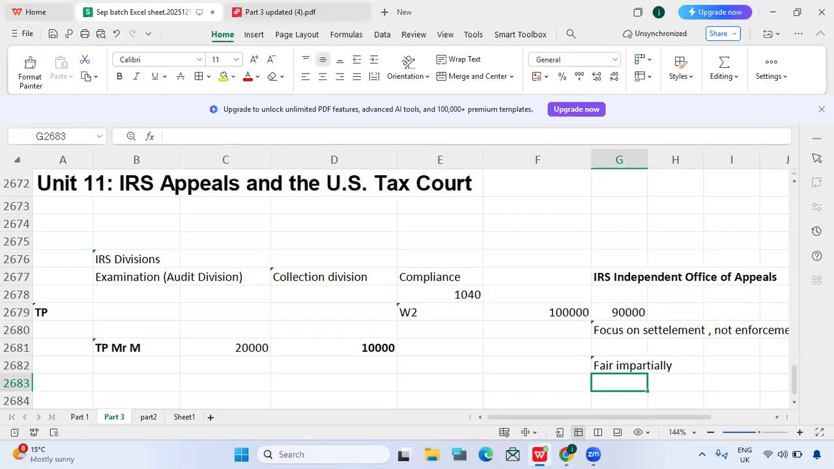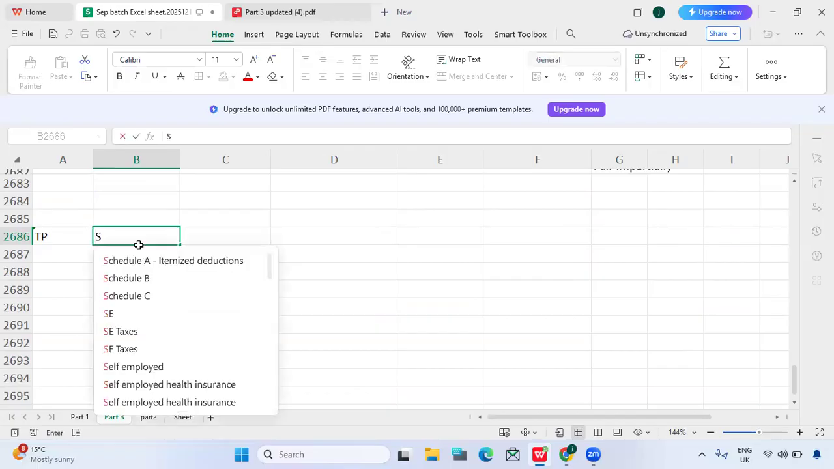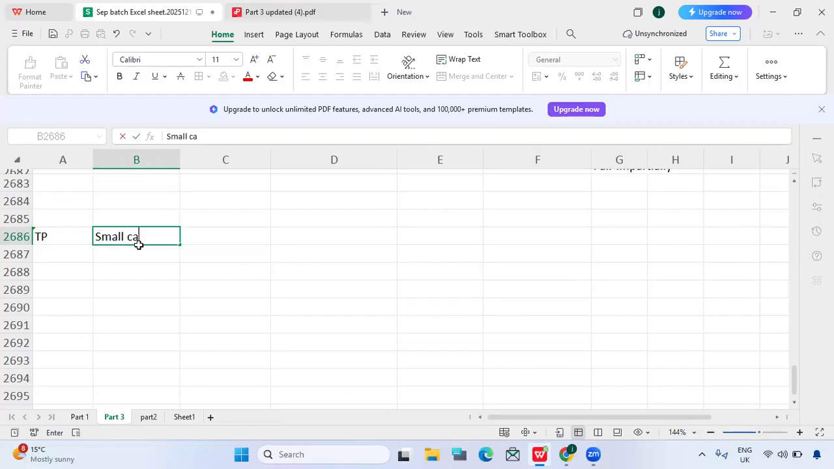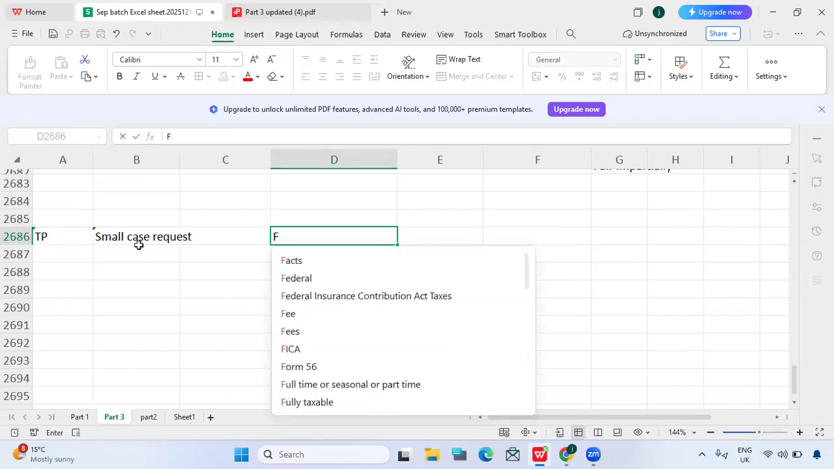So this is important. And also, how can the taxpayer approach the appeal department? For that we have two criteria. So how can the taxpayer approach the IRS Independent Office of Appeals? In that we have two categories. One category is the small case request, and another category is the formal written protest.